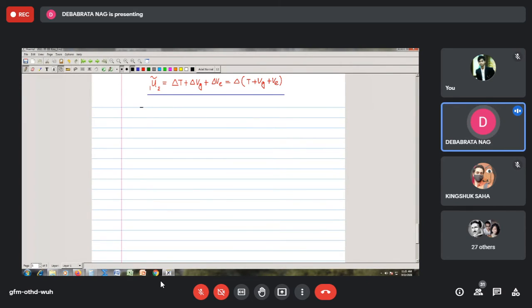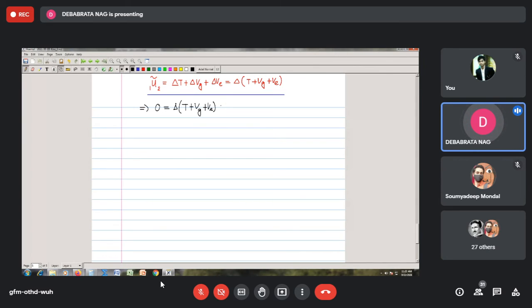this will be equal to 0 if you do not have any other force other than the force due to gravity and the spring. So this result will basically be equal to 0. What it means is that it is delta of T plus... just a minute. So what we have, therefore, we can write this as delta of T plus Vg plus Ve.